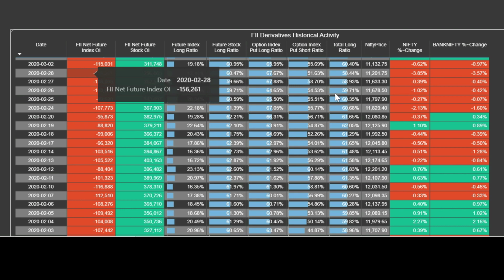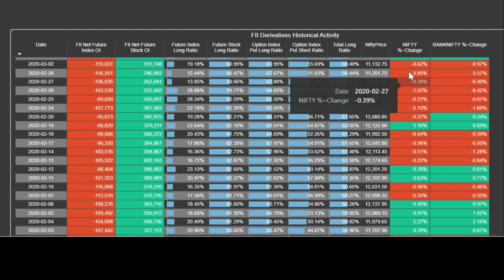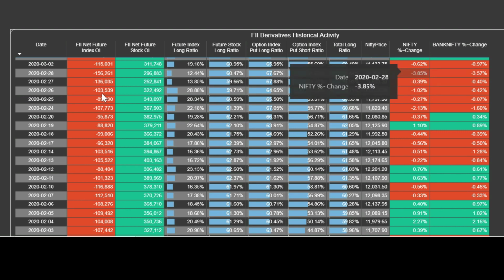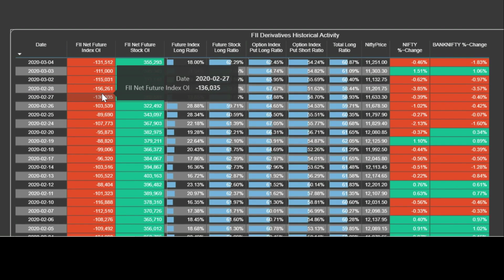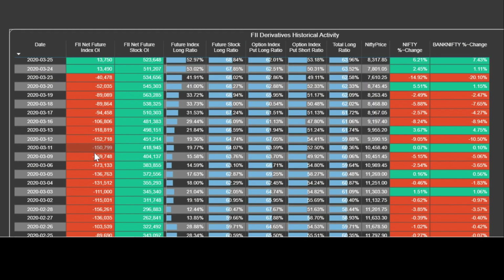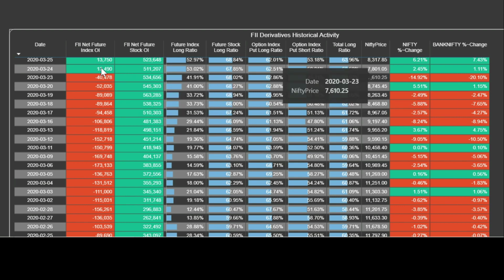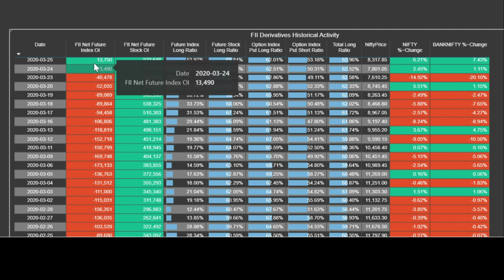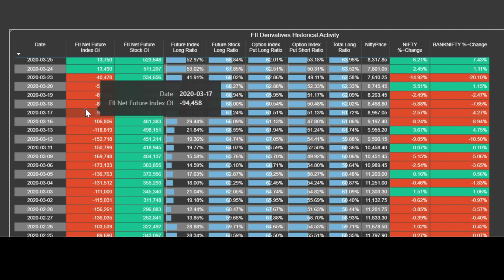And you can see the huge fall in Nifty. At that point in time, the fall was 4% and huge short positions were created. And if we scroll a little above, we can see the fall continued and the short positions were made. Then they kept their short positions and slowly started decreasing them, and when Nifty hit the bottom, the number turned green and shifted to the positive side. Nifty made the bottom here, and then the short covering came in the market.